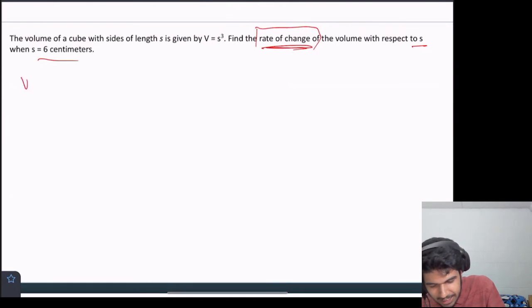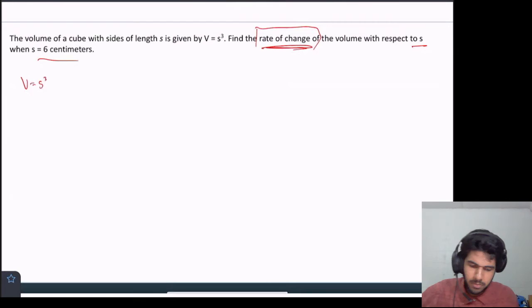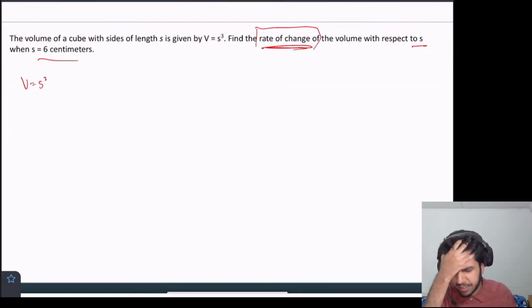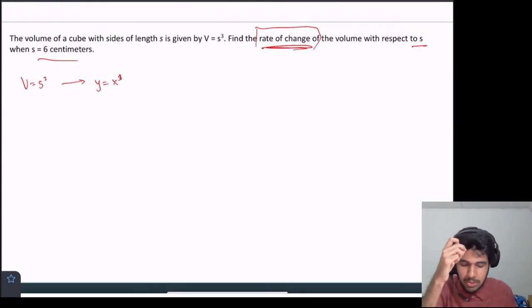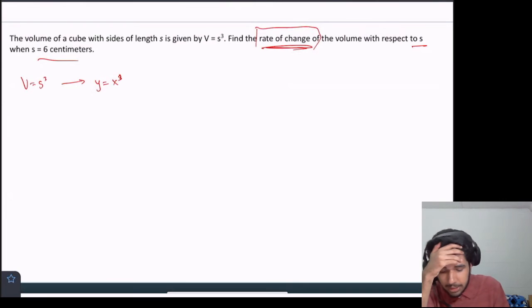So we're given v equals s cubed. And we're like, okay, how do we find the rate of change of that, right? Oh my goodness, the derivative of that. So used to saying velocity. Because we're used to seeing functions in terms of x. And, well, the same rules apply. It's just a different letter, right? This is equivalent to saying y equals x cubed. We're just saying that now x and s are the same thing, so x is like a side length, and y is volume. So let's find the derivative of this, v equals s cubed.